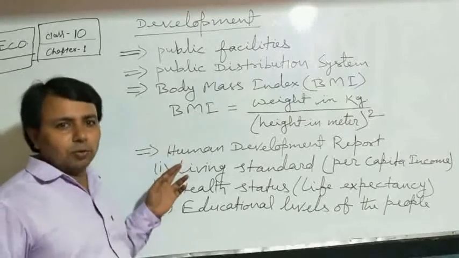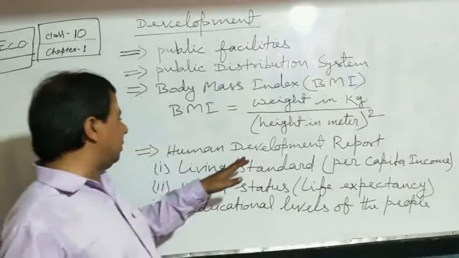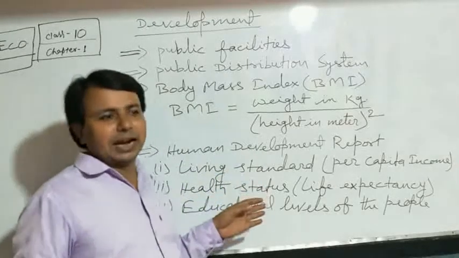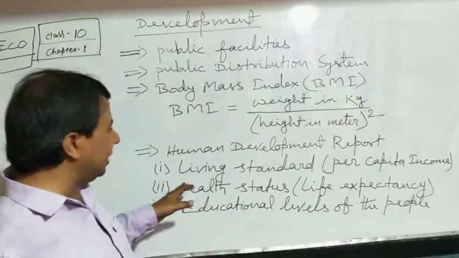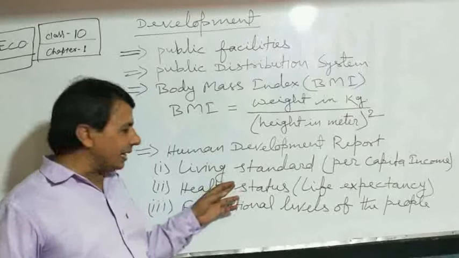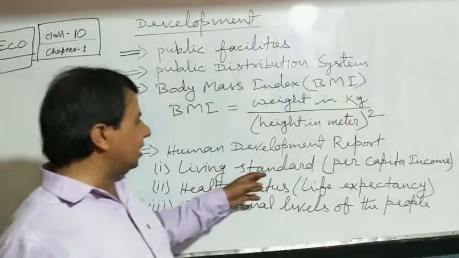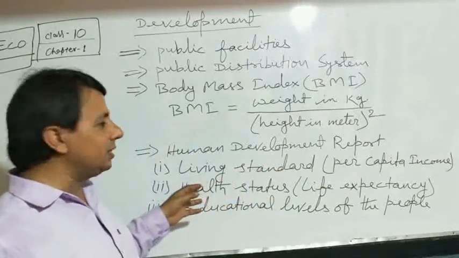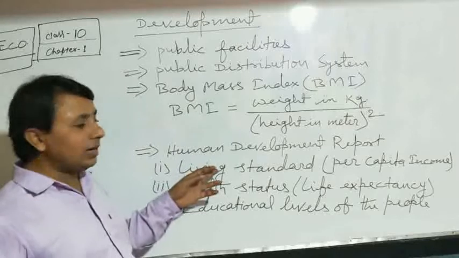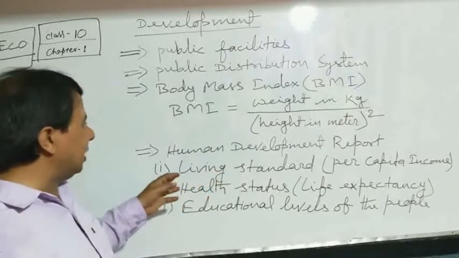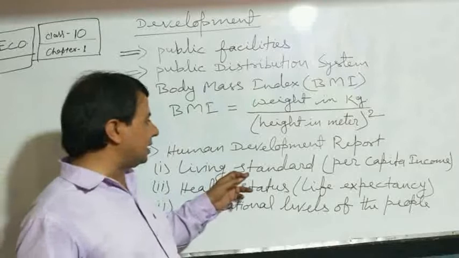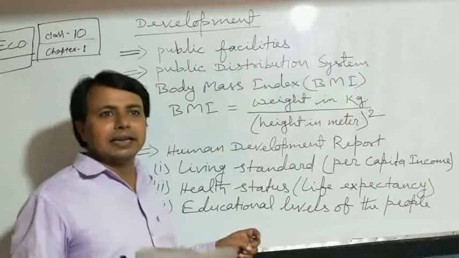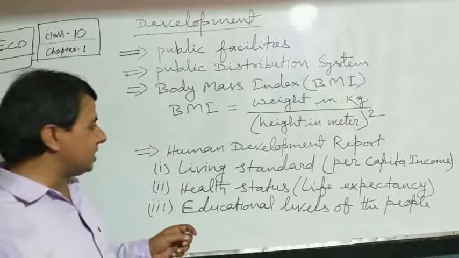Students, now we move on to the next topic, which is the Human Development Report. This Human Development Report is published by UNDP, the United Nations Development Program, every year on the basis of 3 criteria. The first criterion is living standard, which is per capita income. On the basis of the per capita income or the living standard, UNDP calculates the human development index, on the basis of which we can say that a given country is better than another country or state.